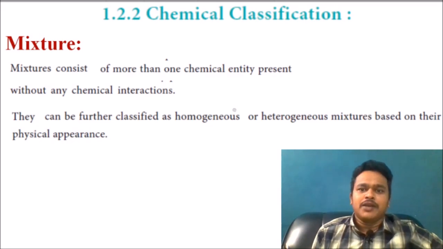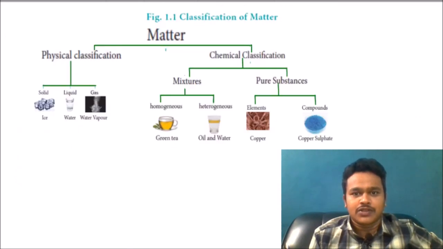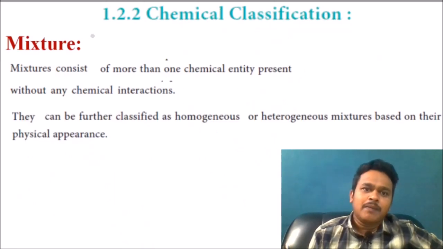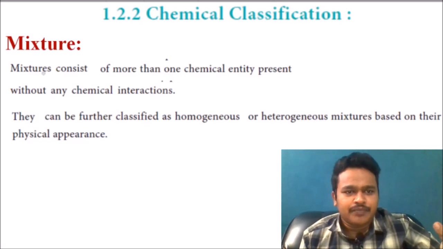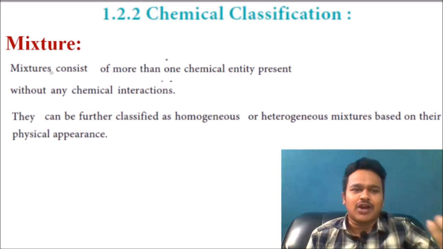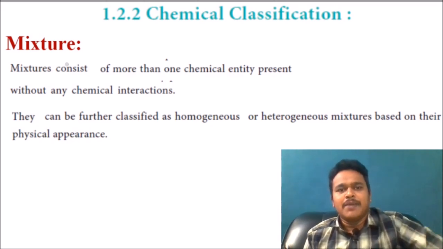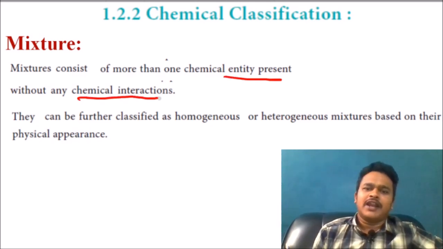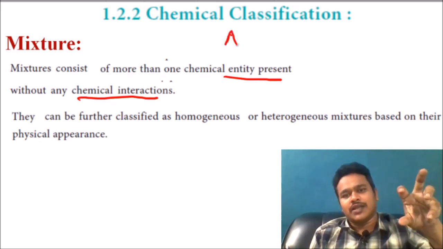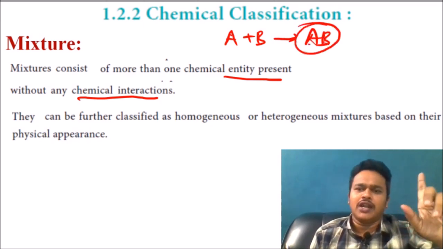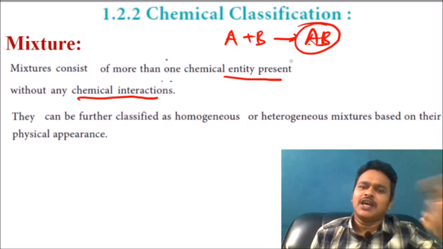Okay, then mixture. What is that? Now mixture, then pure substances. Mixture means the name itself says it is a combination. Two or more species you have to mix, you have to combine, then you can call it a mixture. A mixture consists of more than one chemical entity present without any chemical interaction. The species have to mix. A and B are going to mix. A, B is a mixture, but A and B should not react with each other. It's not a reaction, just a combination.